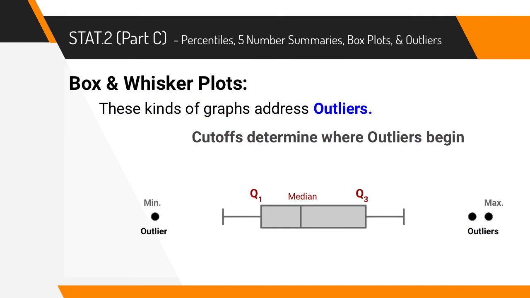The last thing for us to look at for box and whisker plots is outliers. These kinds of graphs can show you what the outliers are, and what we need to use in order to determine outliers is something called cutoffs. So here's an example of a box and whisker plot where you can see that our minimum is an outlier and we've got a maximum outlier too.